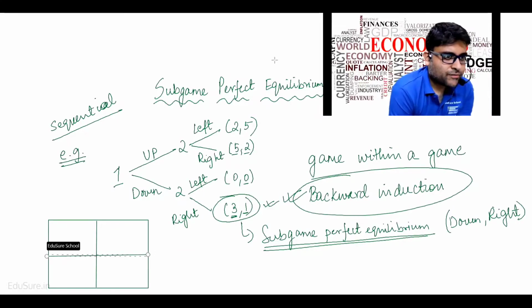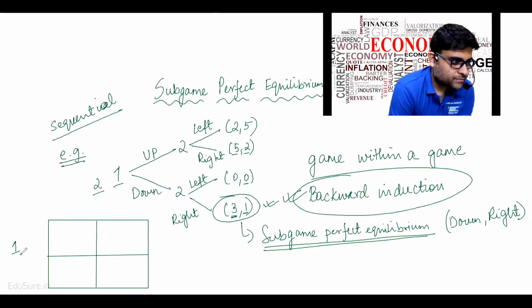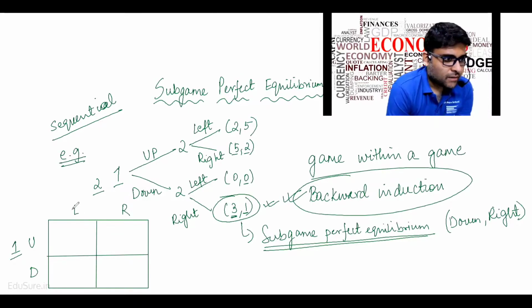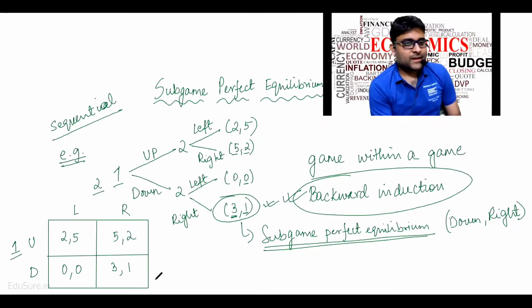So in the normal form game, how will this look? This is player 1, this is player 2. Player 1 will play up, down. Player 2 will play left, right. Up left, 2 comma 5. Up right, 5 comma 2. Down left, 0 comma 0. Down right, 3 comma 1.